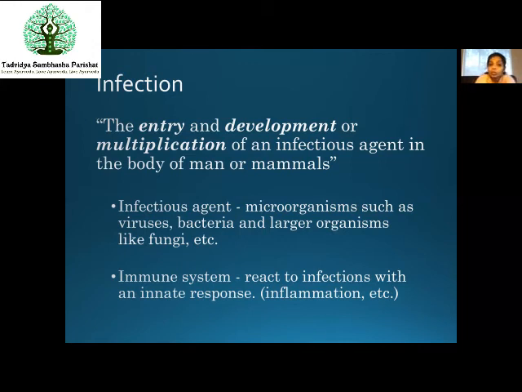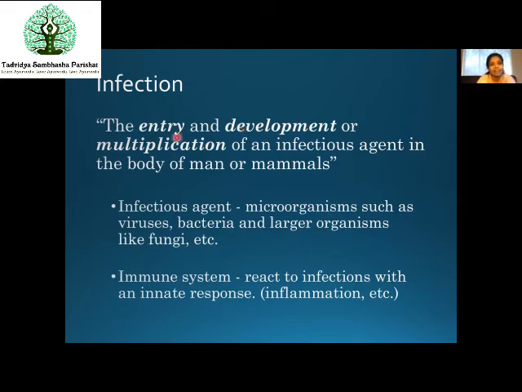Now, what should it do? It should not stop there. If it is just entering inside, it is not causing infection. But if the immune system is weak, what happens? The infective agent will develop or it will multiply. Develop in the sense when there is a worm or something, it enters inside and it will grow.